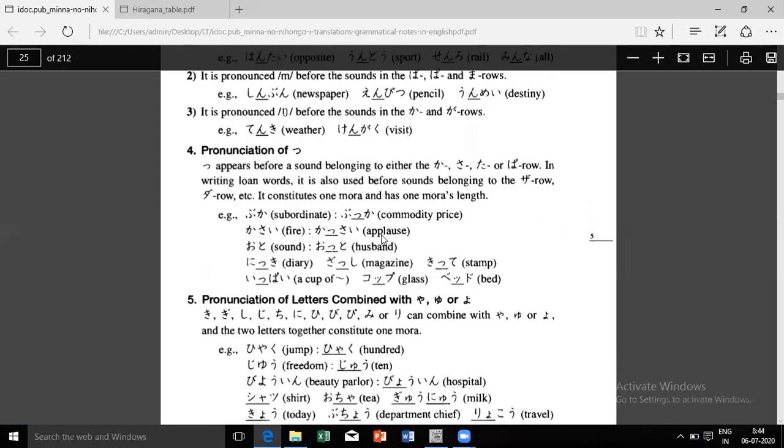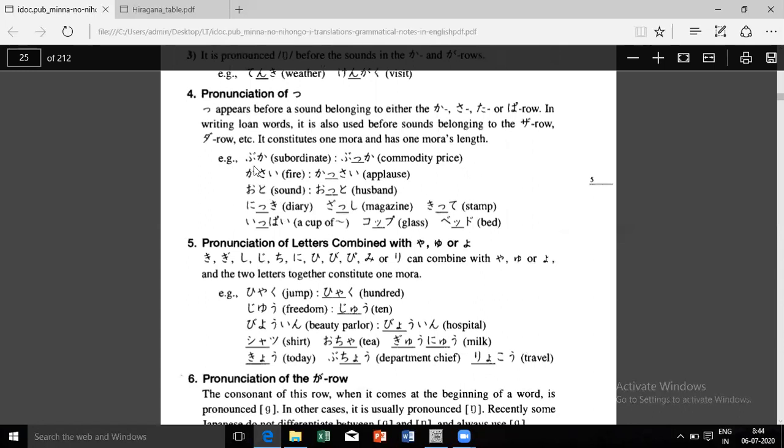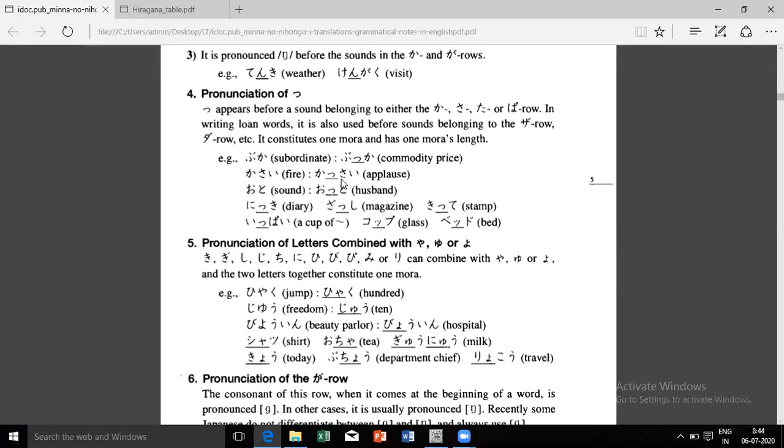Okay. So now we are coming on to chisaitsu. This again they have given as chisaitsu. So what they have given? Buka, bukka. How the name changes. Kasai, kassai.